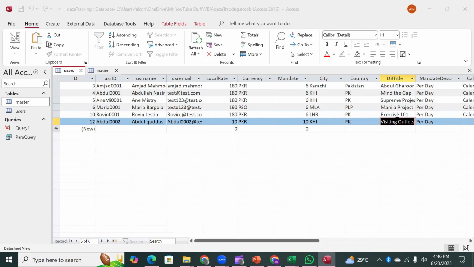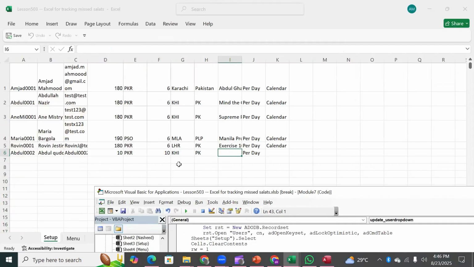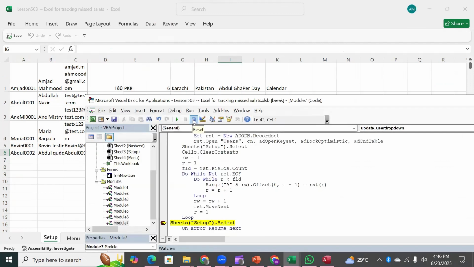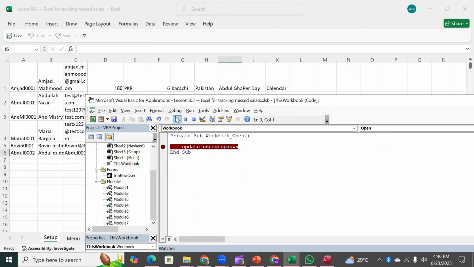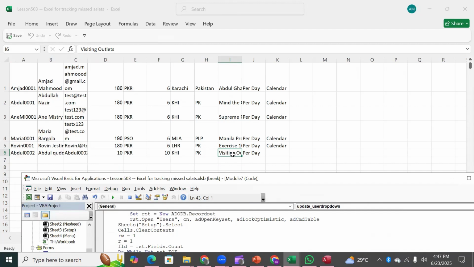It took effect only when we moved the cursor, that's the record pointer, right? Now if we start again, stop, okay, and we run the procedure again. Yeah, and this time, you see, it has brought it.